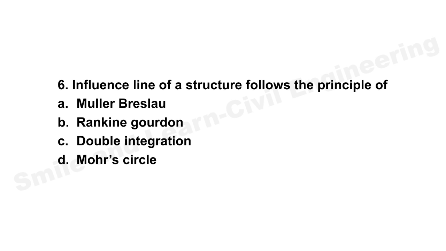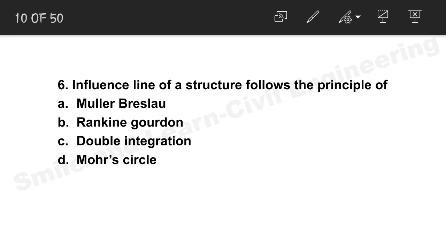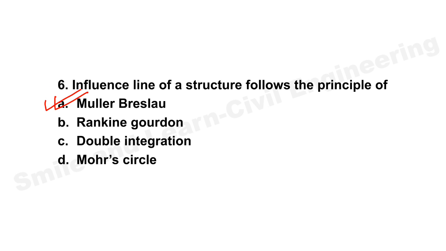Let's move on to question number 6 of 2003. We will discuss the 2003 paper. Influence line of a structure follows the principle of: the correct answer is option A, it is Muller-Breslau principle. Option A is the correct answer.